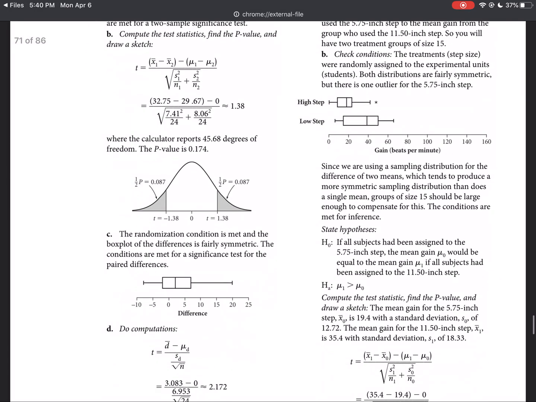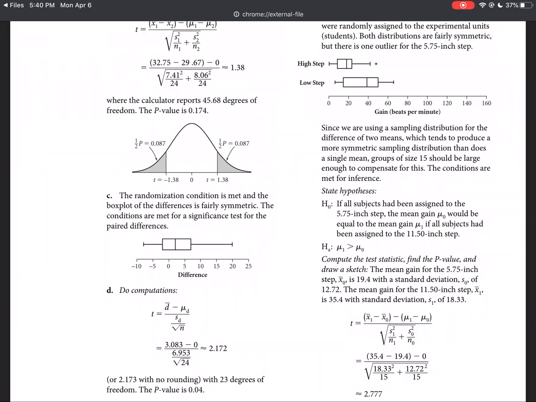Your null hypothesis should be, if you wanted to get really technical, you could say mu sub d sub 1, the mean of the differences of the people on a 5.7-inch step, and the mean of the differences of the people on an 11.5-inch step. But you can still just call it mu sub 1 and mu sub 2. You'll notice that the answer key calls it mu sub 0 and mu sub 1. I hate that so much. They assigned the 0 because the 1 was coded 0, and they assigned 1 because the 1 was coded 1. That seems messy to me.